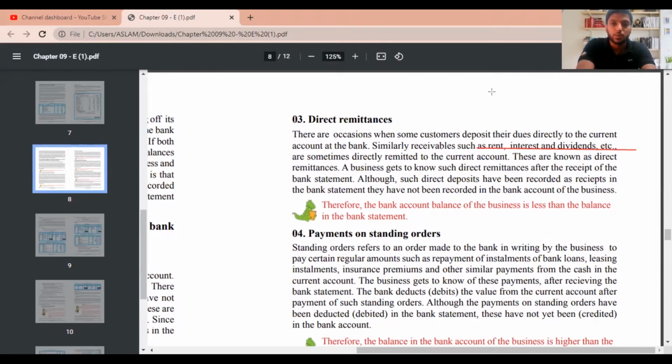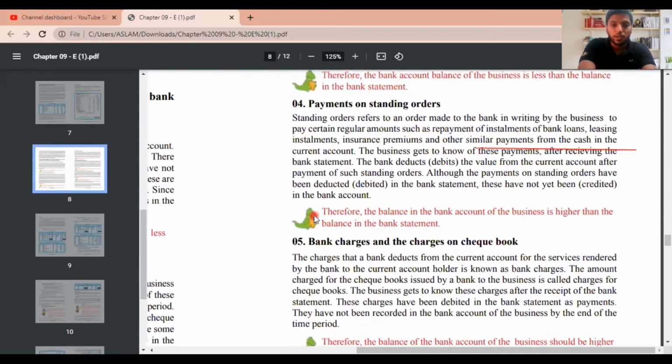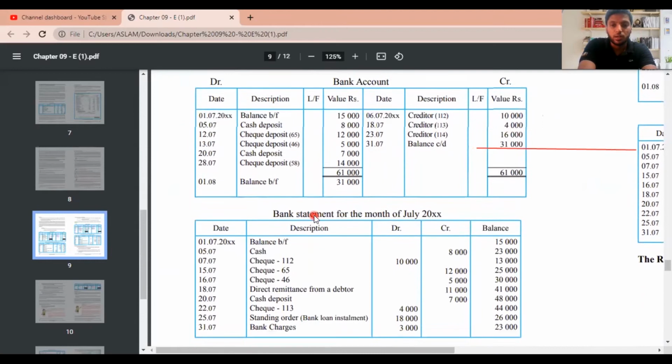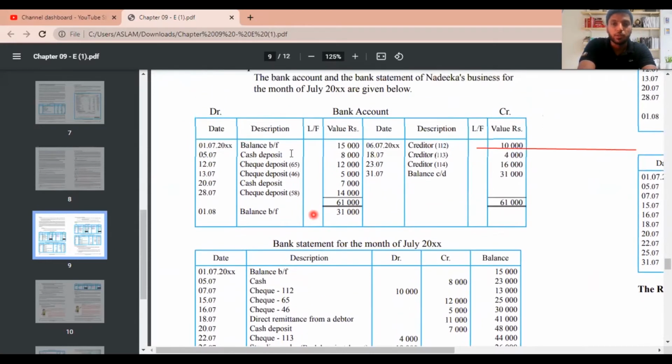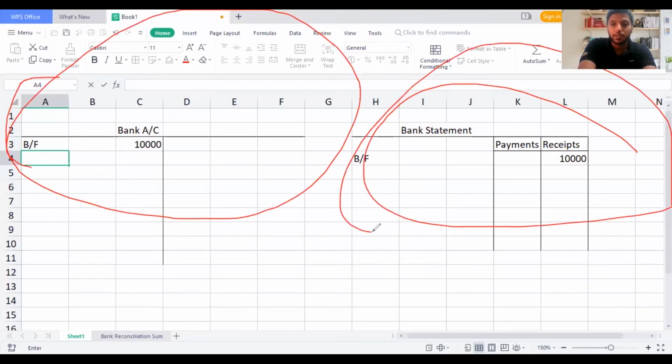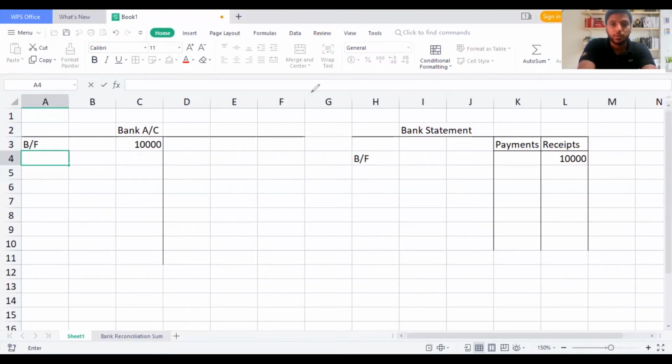Then we move on to the next part, guys. We're almost done with this area. You can see there are 2 things which we are going to compare. But before that, I'm going to take you guys into my spreadsheet and explain how it works. Now you see here I have taken a bank account and a bank statement. I'm going to erase this off and explain how it works.